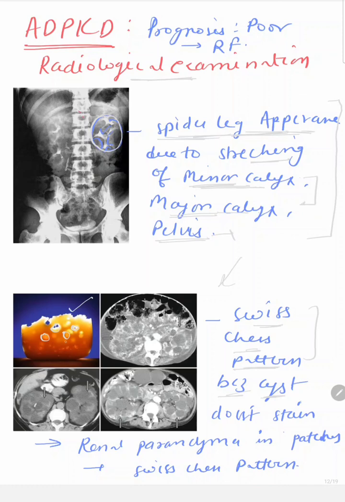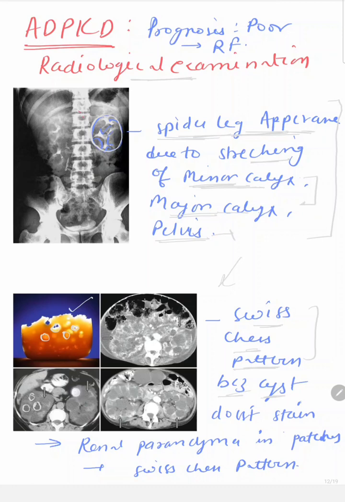So they give this black circle-like structure, and the areas that stain with the dye give white structures.